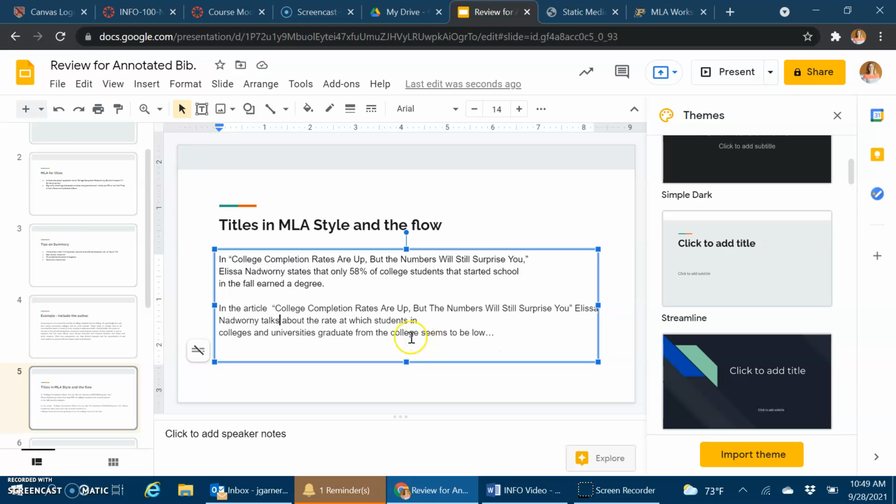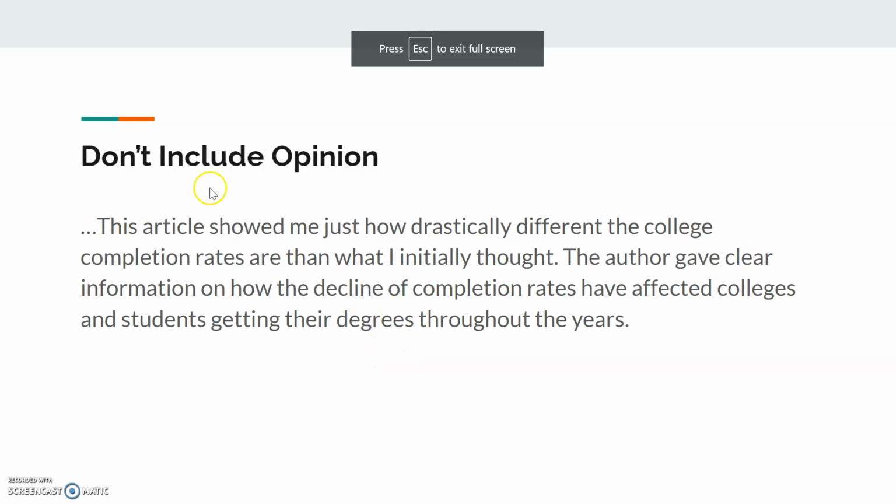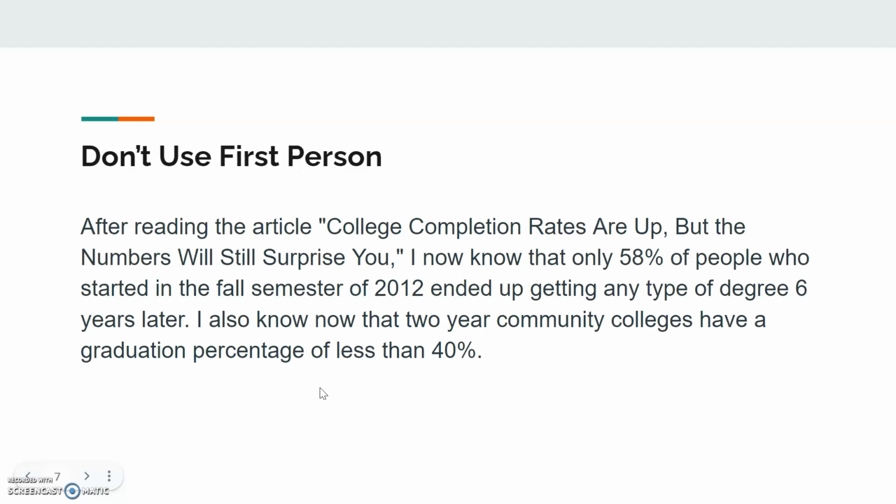Okay, so make sure that your first sentence flows. All right, last one, and I'll make this bigger so you can see. Don't include opinion, right? So these are the last two lines from another student's summary. At this point, the writer of this was doing a little bit of response to the article. "This article showed me just how drastically different the college completions are than what I initially thought. The author gave clear information." Okay, so this is all opinion. So unfortunately, this just has to go, right? And this student had written a summary above this and then kind of threw in these lines of response at the end. Those are not needed, and you don't want to have any opinion in your summary.